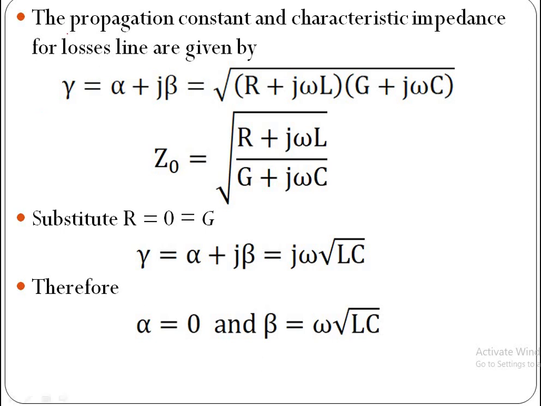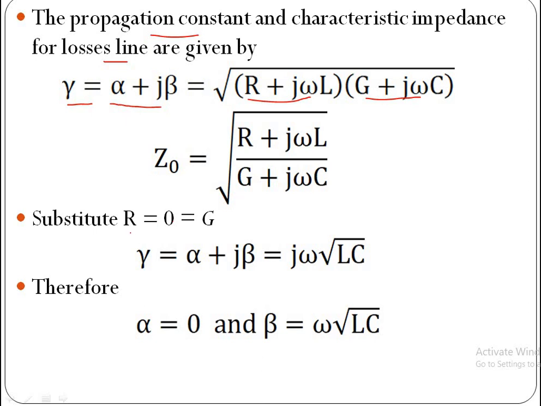Next, the propagation constant and characteristic impedance for lossless line are given by propagation constant gamma is equal to alpha plus j beta, which is equal to square root of (R plus j omega L) into (G plus j omega C). Similarly, characteristic impedance Z0 is equal to square root of (R plus j omega L) by (G plus j omega C).